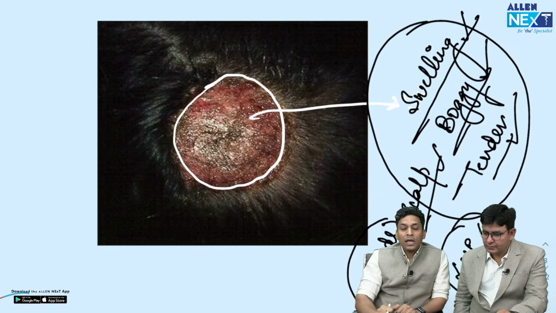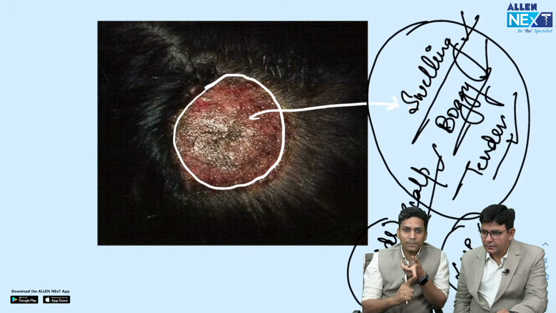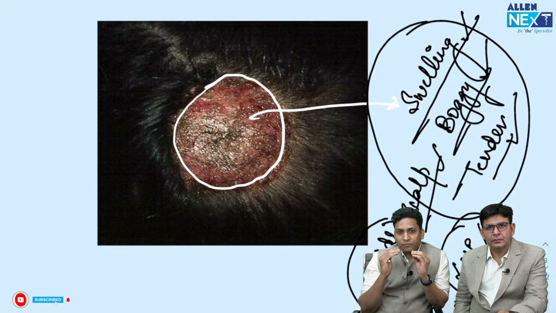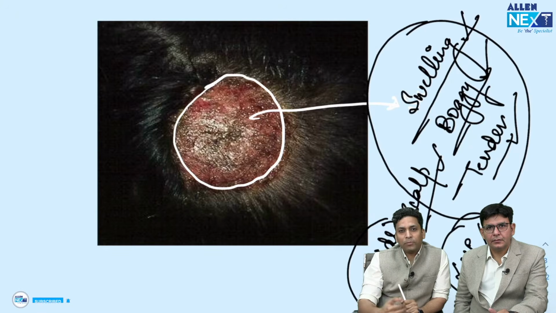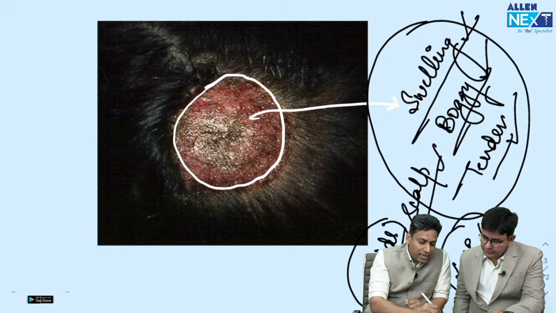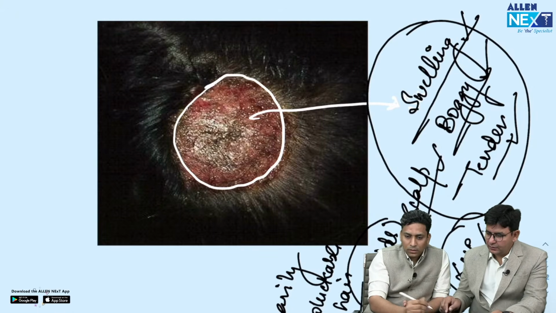KOH mount. Okay, but sometimes the first option is bacterial abscess, and some students get confused because bacterial abscess can occur in children. That can also present with lymphadenopathy and can also be tender or painful. So if the first option is bacterial infection or bacterial abscess and you get confused, then always look for one very important point which is generally mentioned in the question, and that is easily pluckable hair. So easily pluckable hair, this is one point.